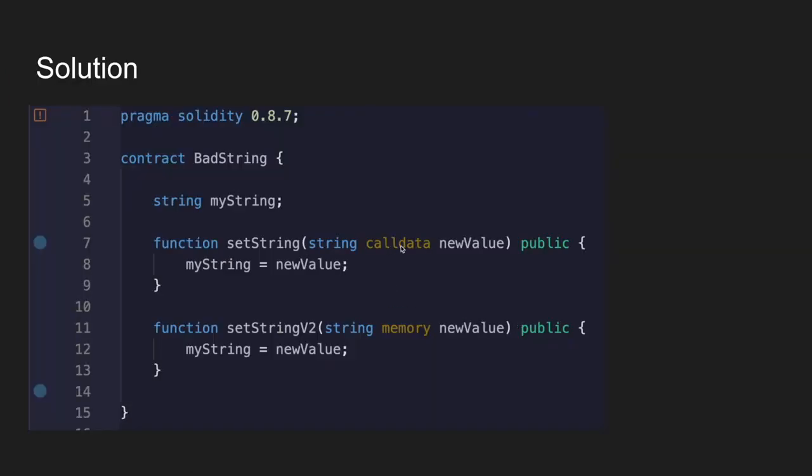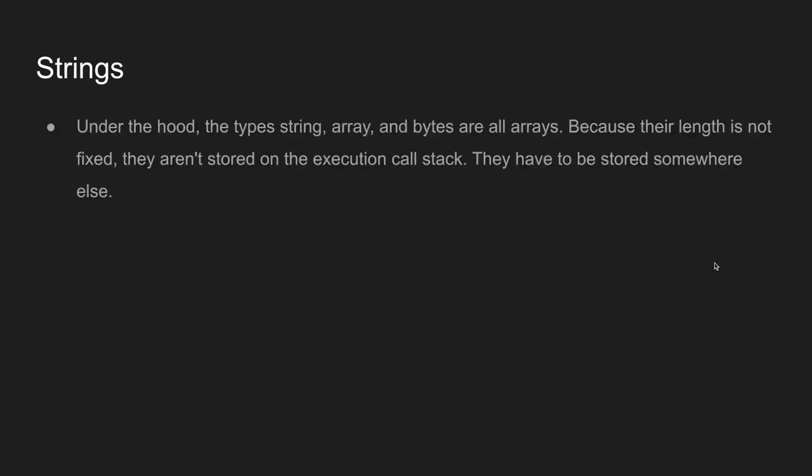It's going to ask you to label it as call data or memory, but you must have one of these two keywords there. Why is that? Well, under the hood, string types and arrays and bytes, these are all really arrays, are not stored on the execution stack because their length is not fixed. Okay, that makes sense. They have to be stored somewhere else.